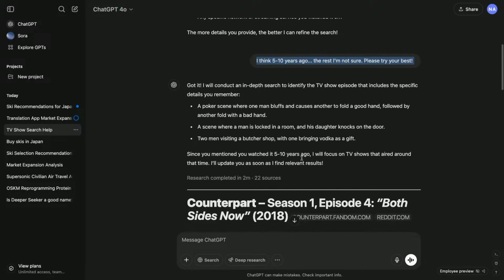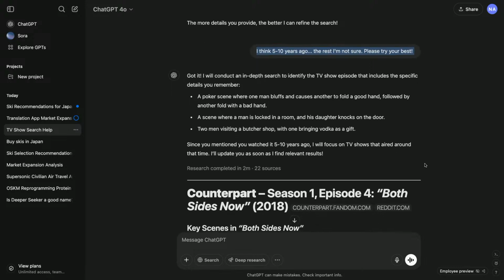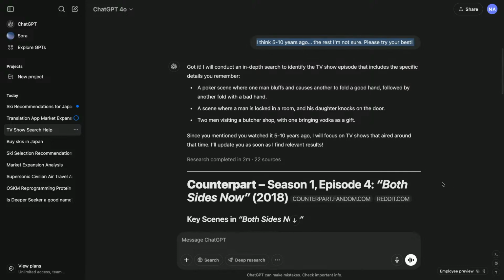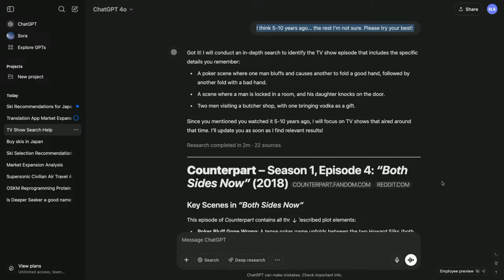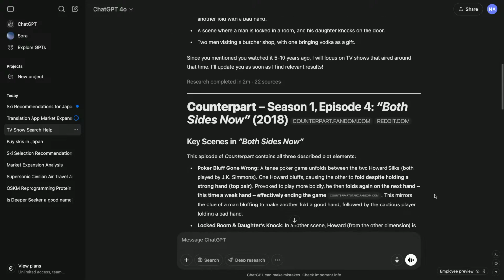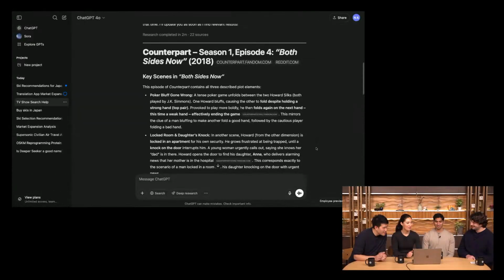And the model is able to do online research and figure out, through reading a bunch of different sites and reasoning about the contents of those sites, the actual TV show episode that we're thinking of, which is pretty cool. Wow. Is that the right answer? Was that the one? That is the TV show.